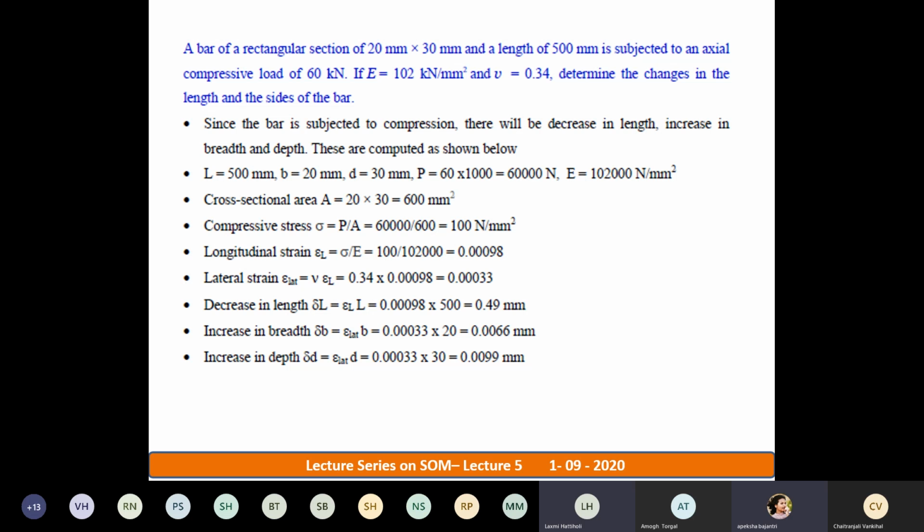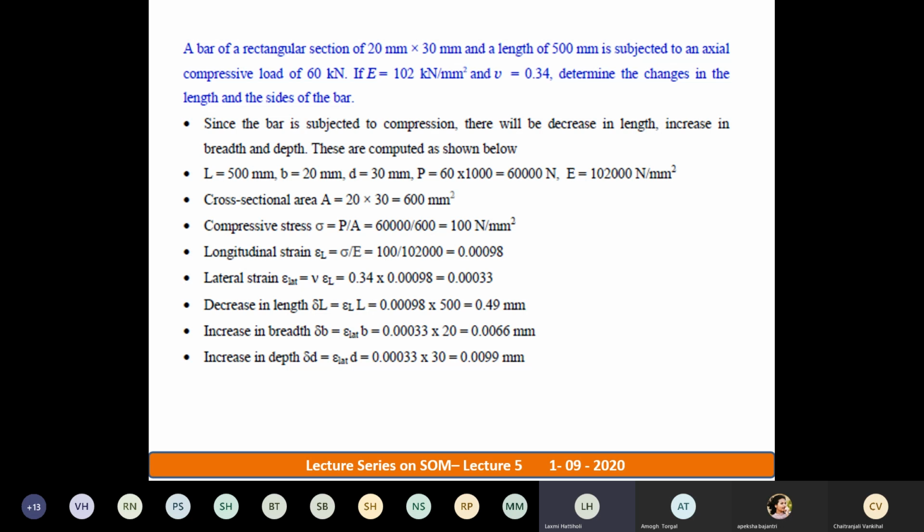Next is lateral strain. See, lateral in the sense, whatever changes you observe in lateral dimension, maybe delta B or maybe delta D, that is lateral strain. For lateral strain calculation, he has given you one hint. What is the hint given to you? He has given you Poisson's ratio, which is 0.34.